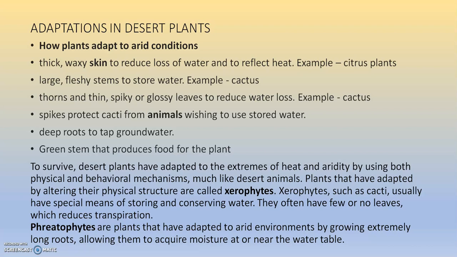Pteridophytes are plants that have adapted to arid environments by growing extremely long roots, allowing them to acquire moisture at or near the water table. So in plants, we have two different types, the xerophytes and the pteridophytes. The xerophytes store and conserve water by having few or no leaves, and pteridophytes have very, very long roots so as to acquire water. So these are the different ways in which the desert plants survive the desert conditions.